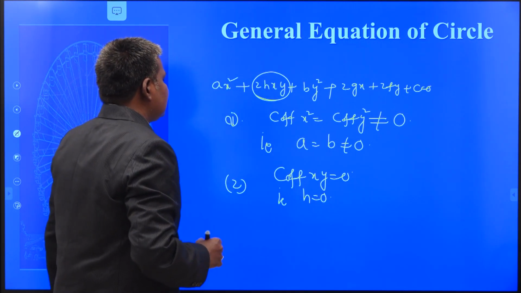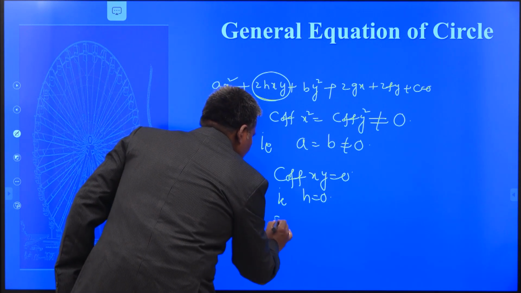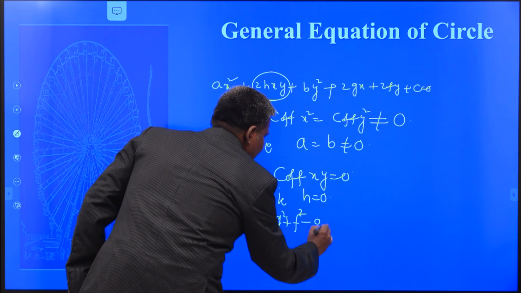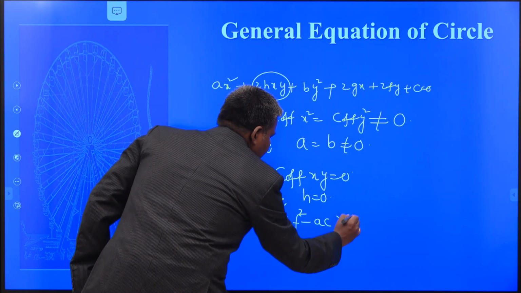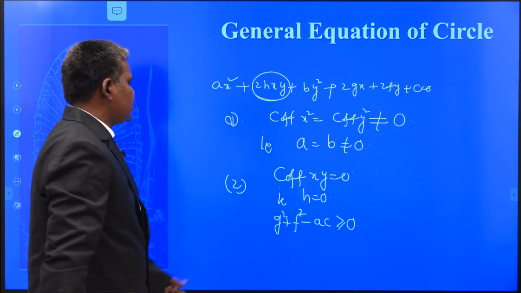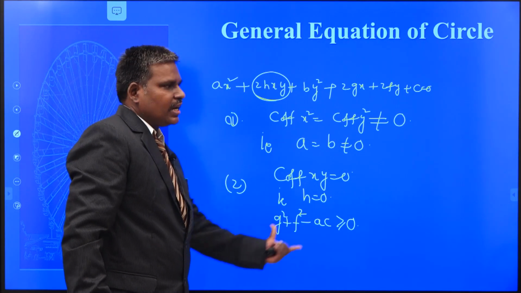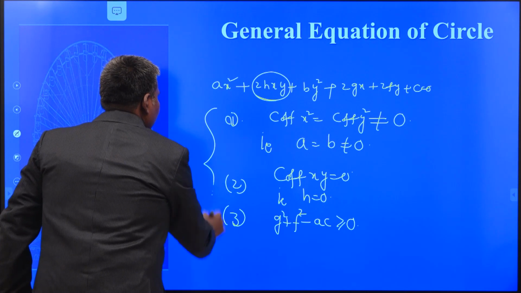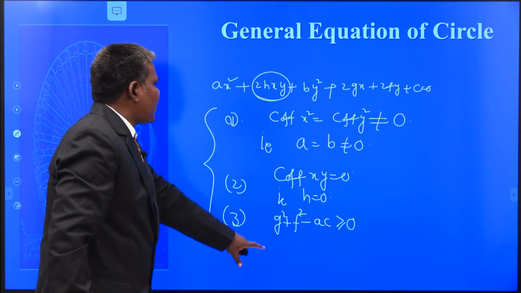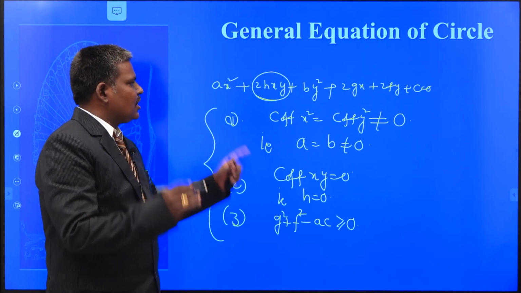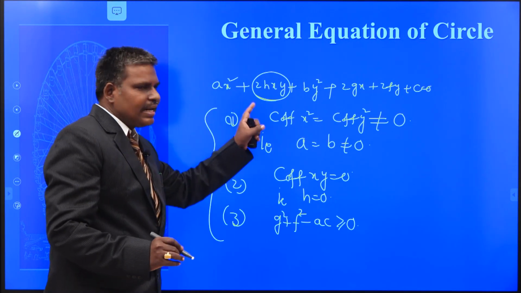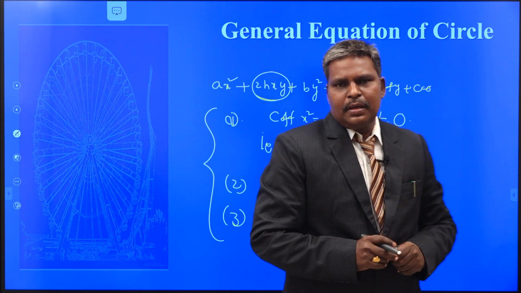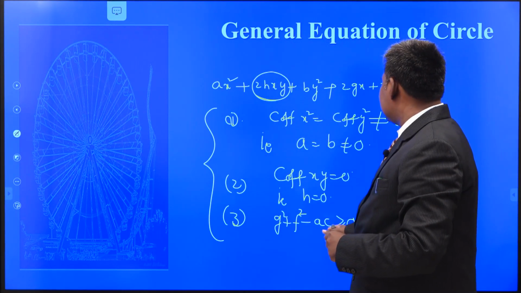And the third one is g square plus f square minus ac should be greater than or equal to 0. This is the radius condition. This is for the real radius. These are the three conditions. If my equation satisfies these three conditions, we say that the second degree equation represents a circle. So I am going to apply these three conditions.